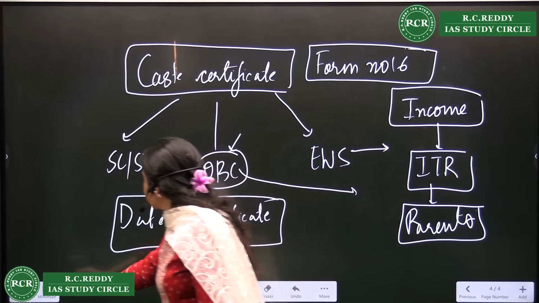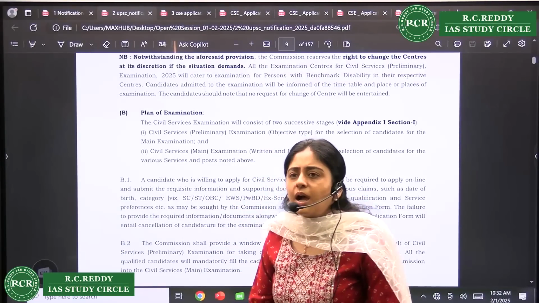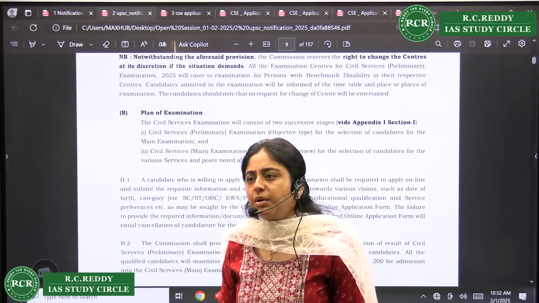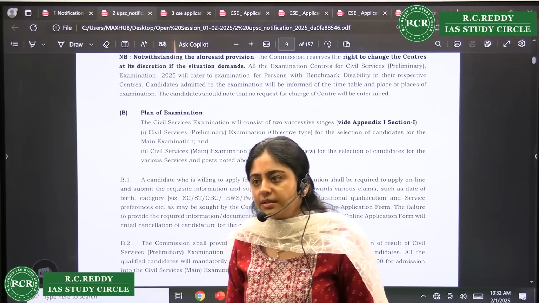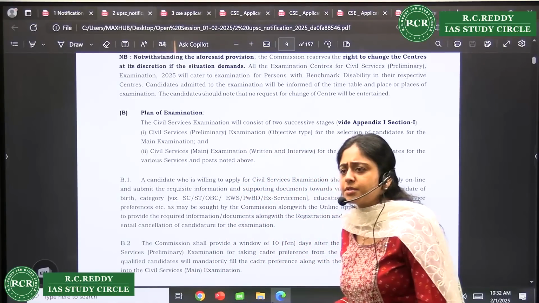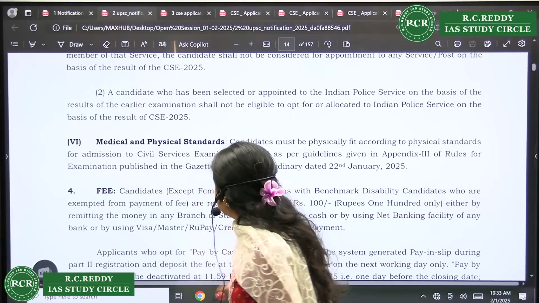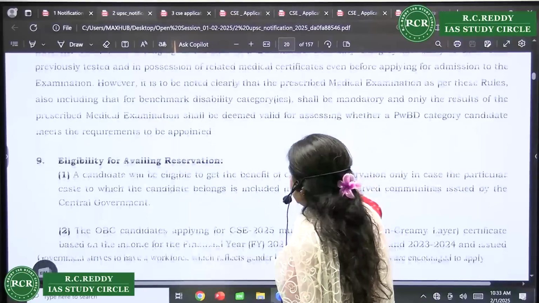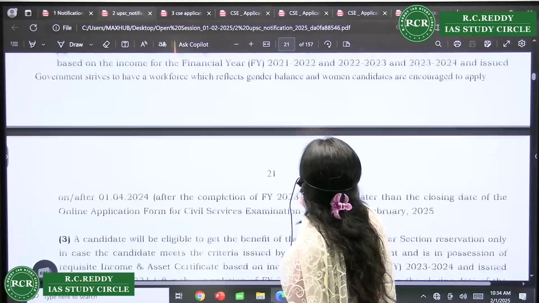I'll just show you the years they are asking for. Ma'am, for an agriculture background, we don't have any idea. Agriculture income is not taxed, so that is not necessary. But if you are in service or your parents are in business, then ITR is needed. Agriculture income anyhow is not counted. Yes, for OBC candidates it's on. And please read this document thoroughly. Don't depend on videos, etc., because everybody has a different case.